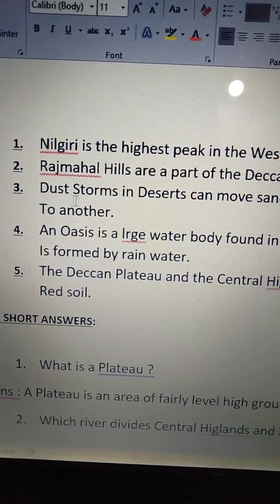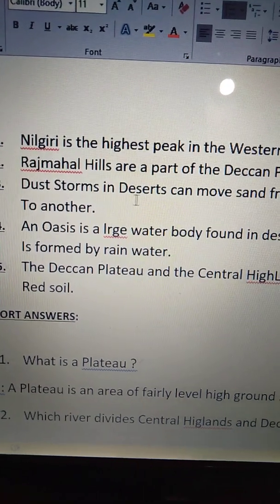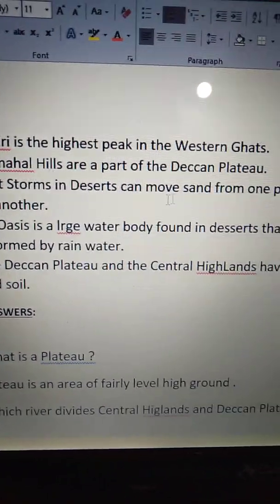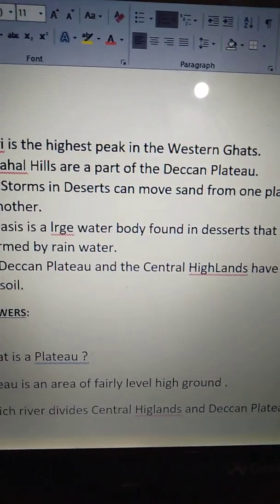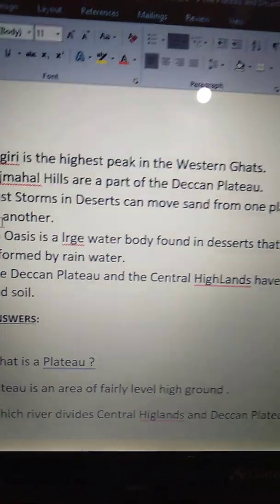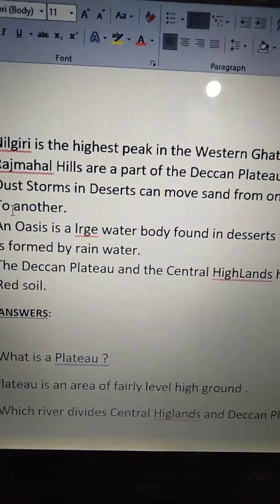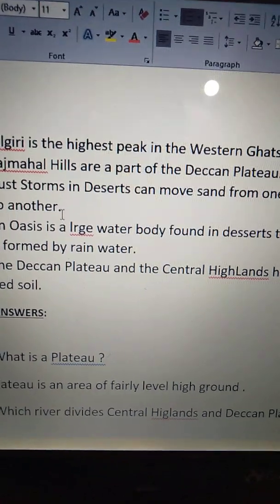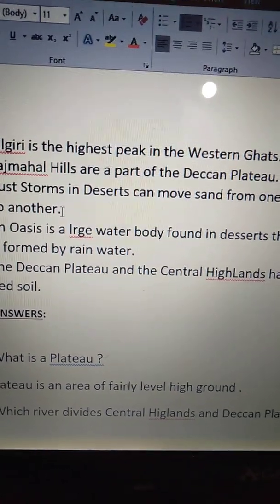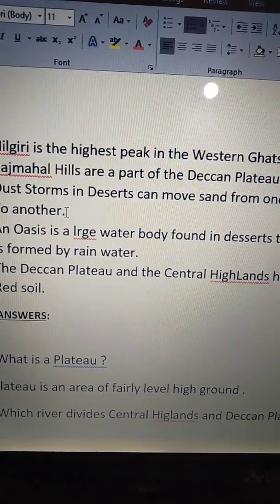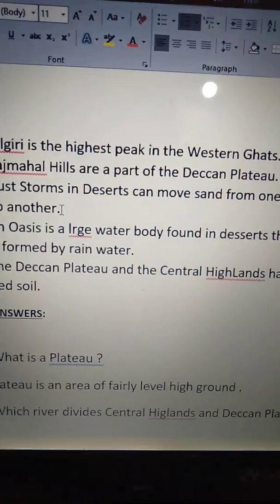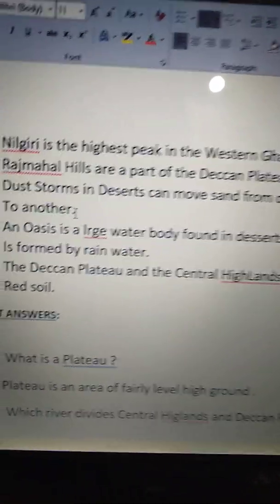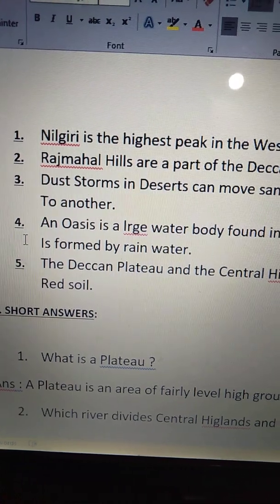Third one. Dust storms in deserts can move sand from one place to another. Yes, these dust storms can move sand from one place to another in desert regions. This statement is true. See the fourth one.